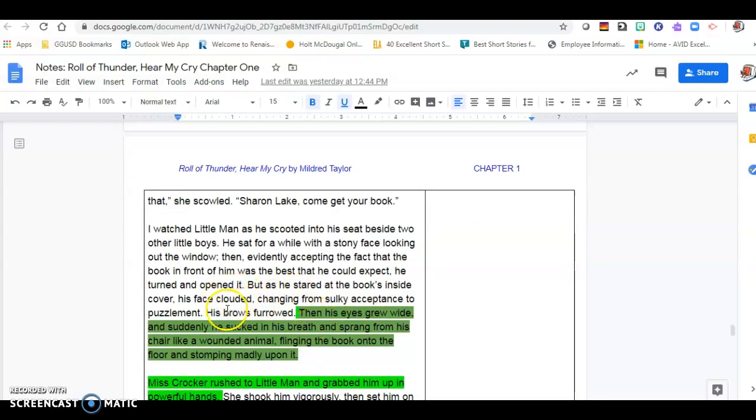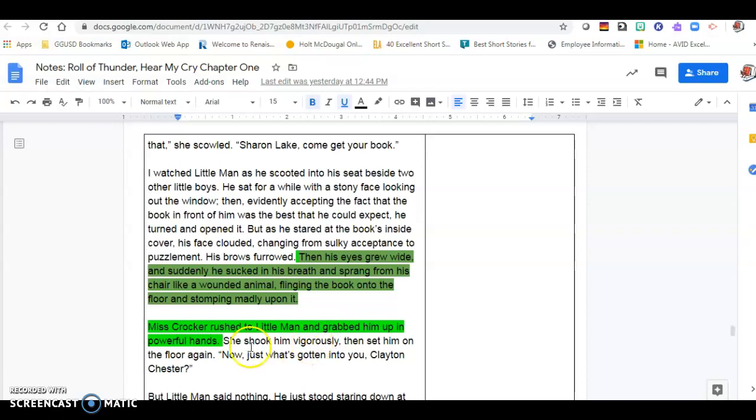But as he stared at the book's inside cover, his face clouded, changing from sulky acceptance to puzzlement. His brows furrowed. Then his eyes grew wide, and suddenly he sucked in his breath and sprang from his chair like a wounded animal, flinging the book onto the floor and stomping madly upon it.